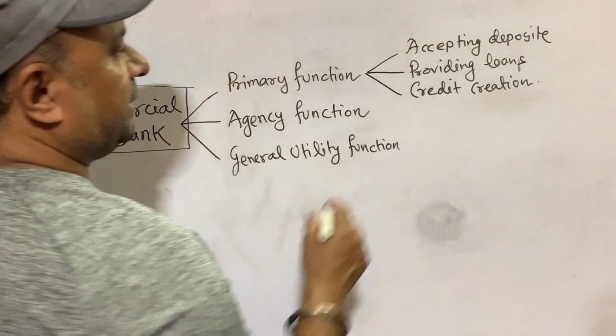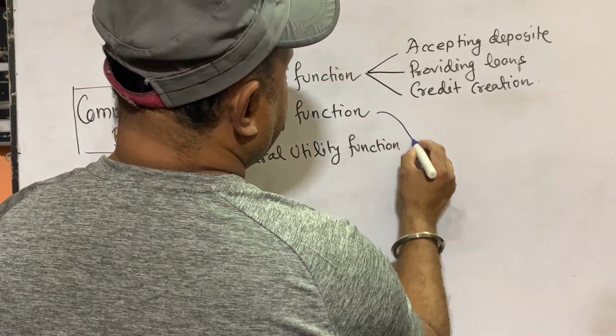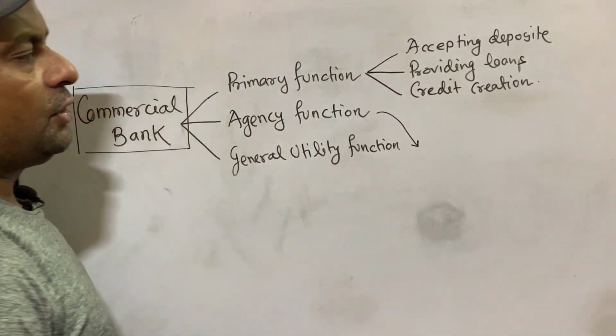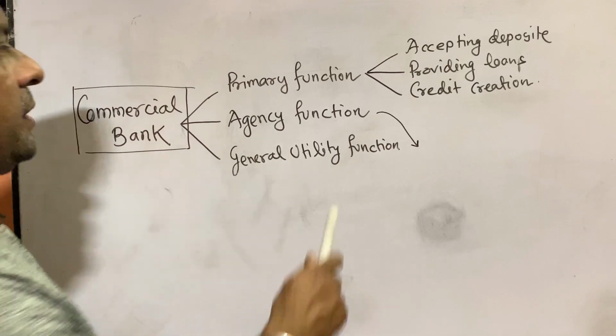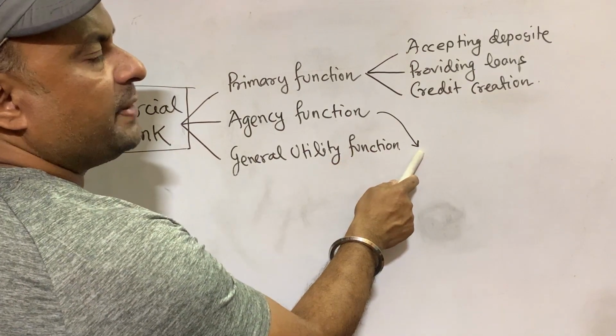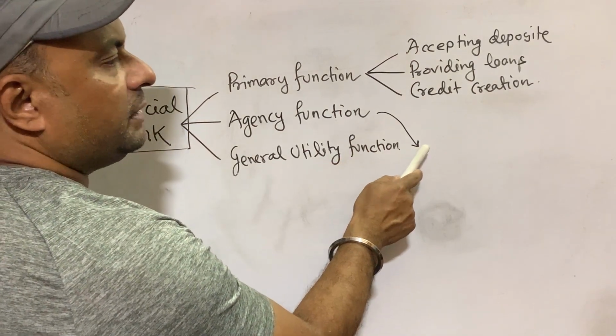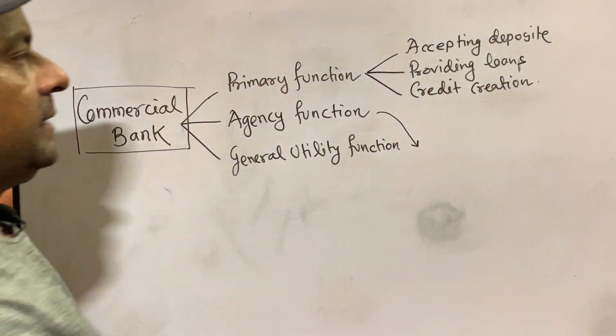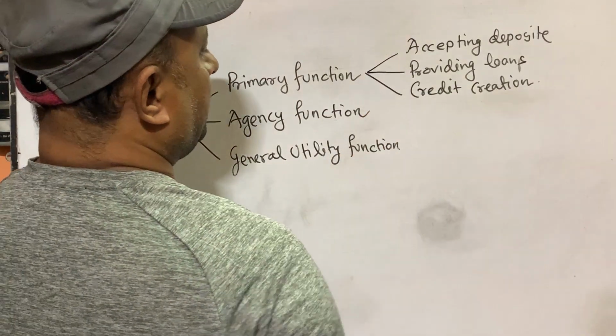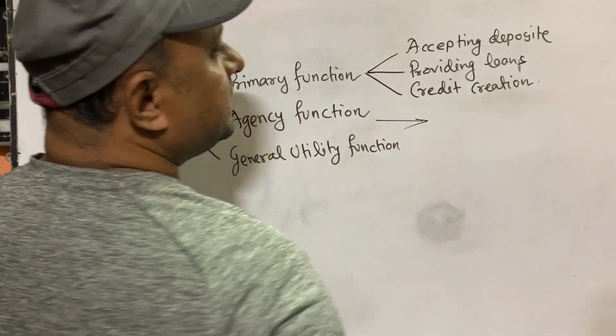Next, agency function. Agency function means acting as an agent. Agent means middleman or broker, we can say in short. So as an agent, the bank performs various activities, and in between the bank earns some commission, and this is the agency function of a commercial bank.